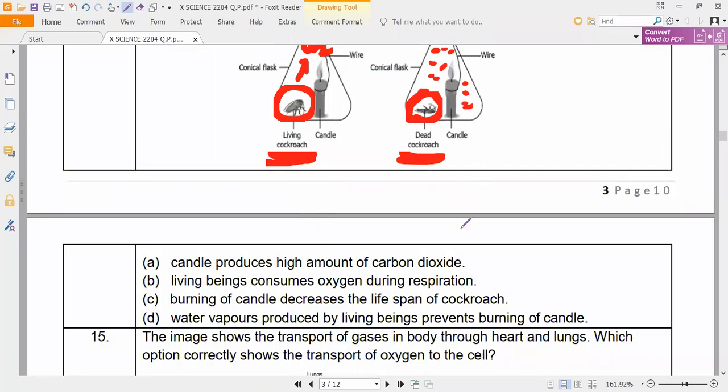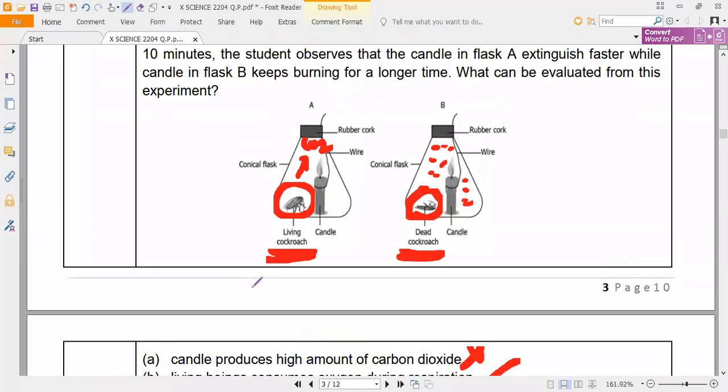Candle produces high amount of carbon dioxide. Living beings consume oxygen during respiration. Burning of candle decreases the lifespan of cockroach. Water vapors produced by living beings prevent burning of candle. Understand? So the candle produces high amount of carbon dioxide, wrong. These all are wrong. So what is the correct answer? Living beings consume oxygen during respiration.